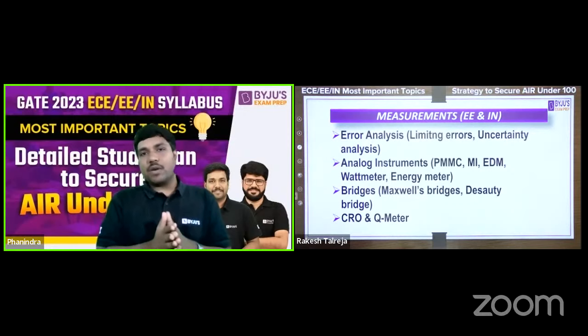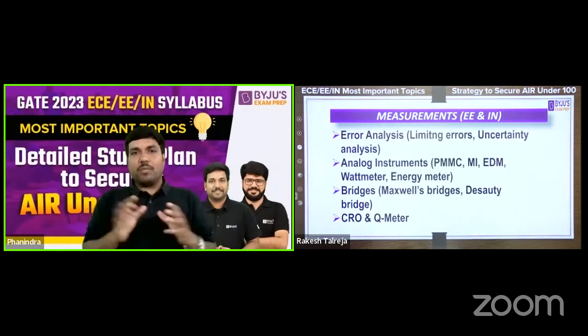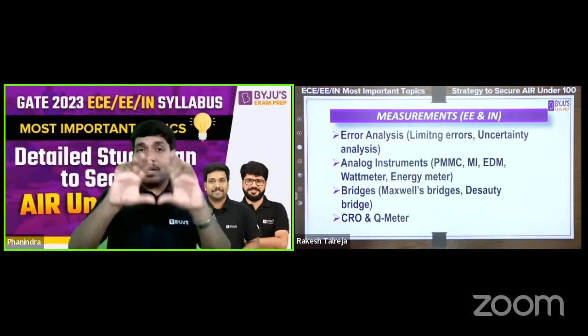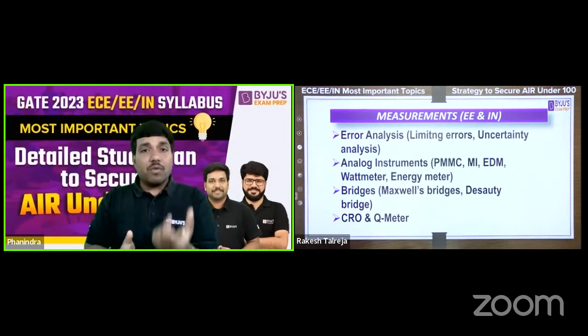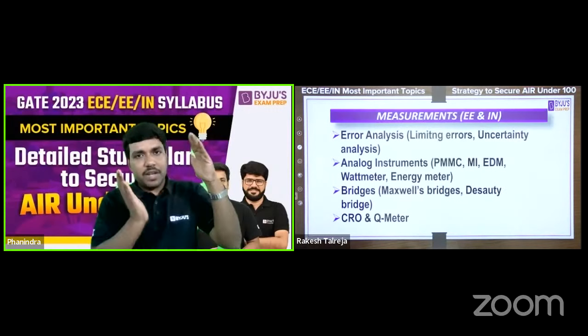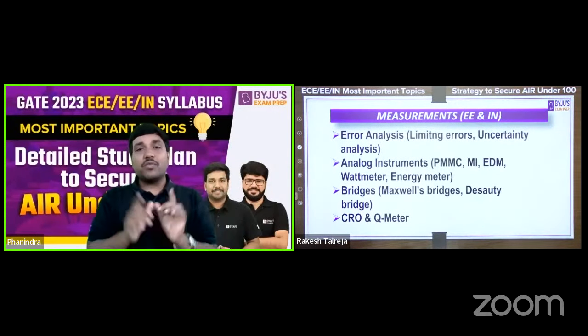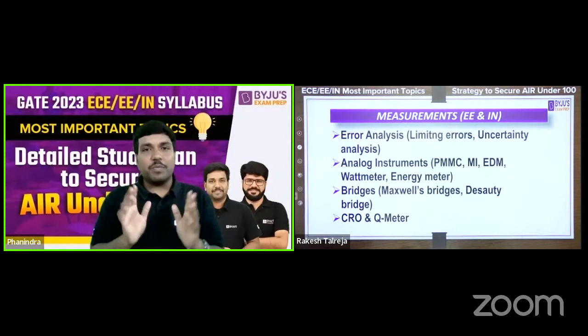When it comes to CRO, they will give a waveform on the screen, and they may ask what is the time period and frequency, and especially Lissajous patterns and CRO probes, especially for instrumentation students. So these are very, very important topics. As I was saying again, the syllabus may be less, weightage may be less, difficulty level is also less. So that's why you should never miss the subject of measurements.